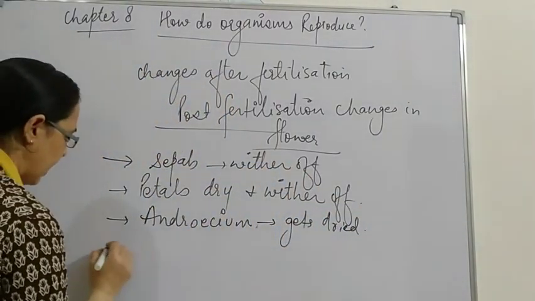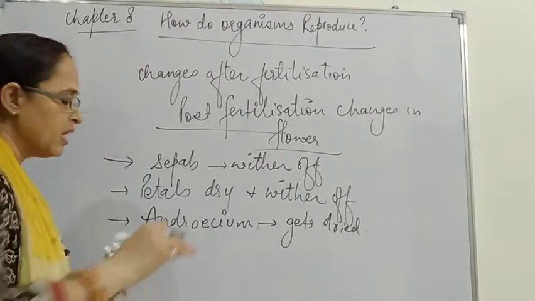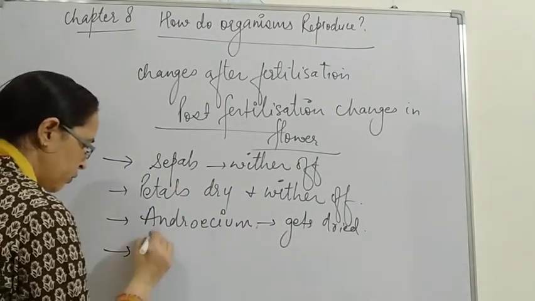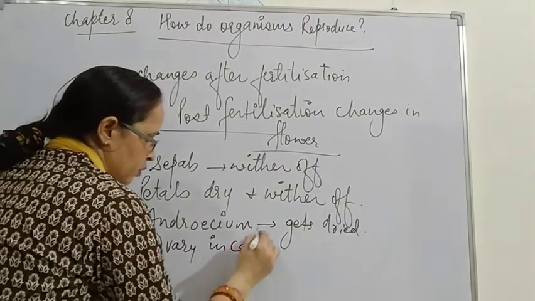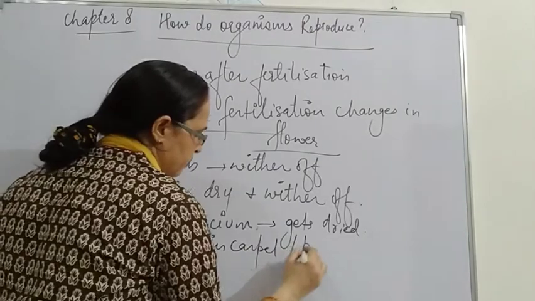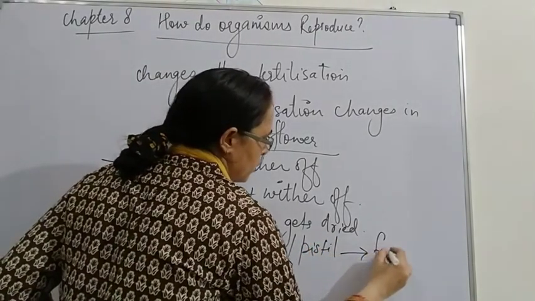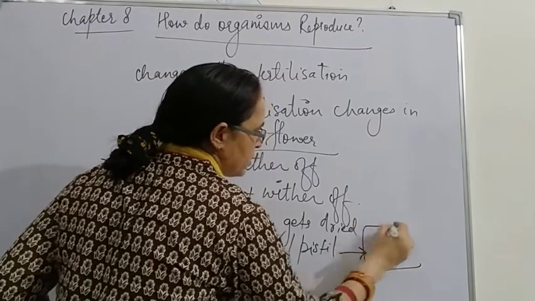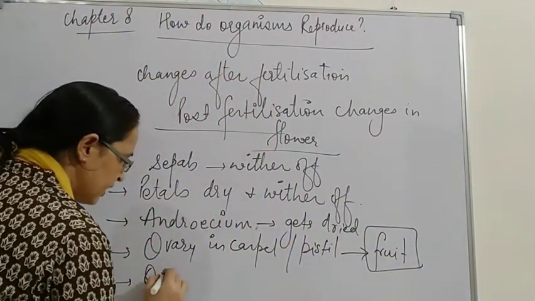Now, what will happen? Only the carpel is left in the flower, and this carpel, or we call it the pistil, changes to fruit. The ovary changes to fruit, and the ovary contains ovules.